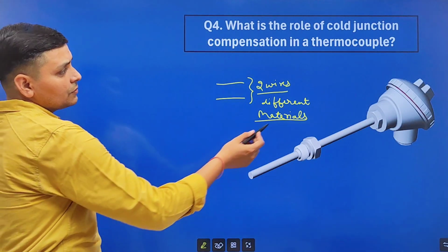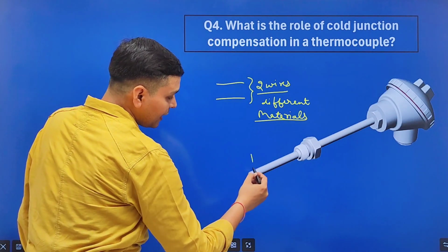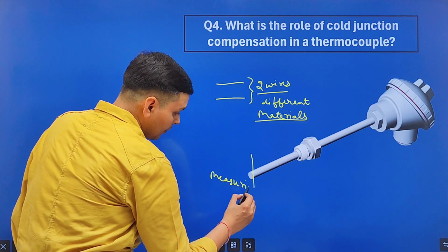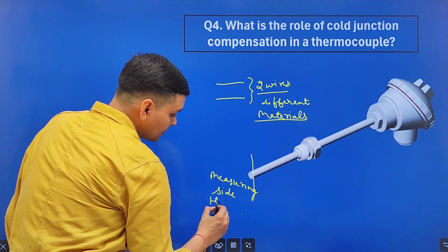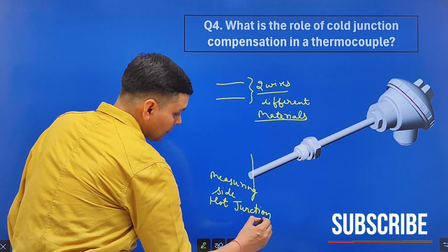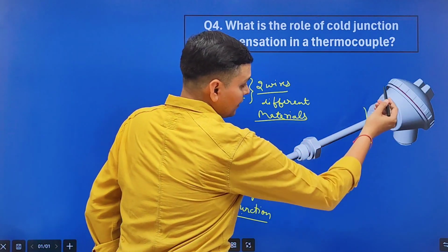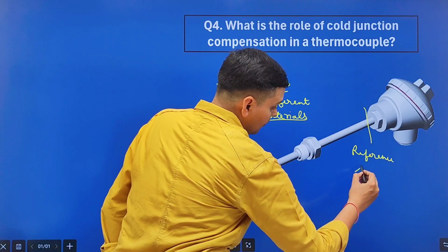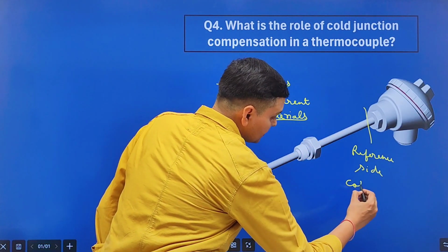And thermocouple is used to measure the temperature, and thermocouple's one end remains at measuring side and this end is also known as hot junction, and another end remains at reference side and this is also known as cold junction.